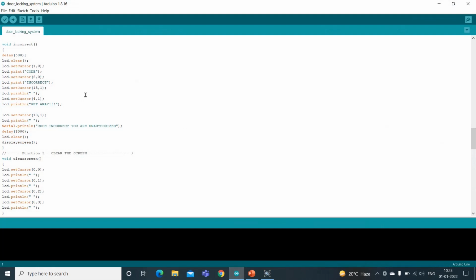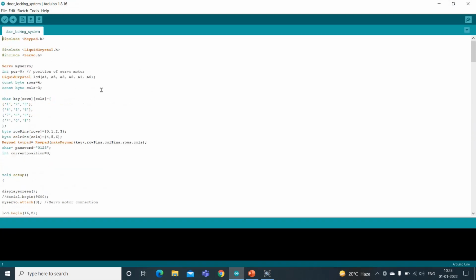So this is our code. We have included three libraries, that is the keypad library for the keypad, then the LCD library, that is LiquidCrystal, and then the servo motor library. Then we have defined the LCD pins which are connected to Arduino, and here we have defined the current password as 1234, and we have defined the keys and the pins of the keypad here.